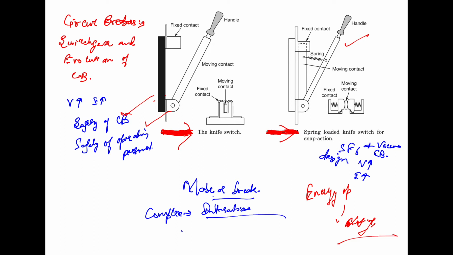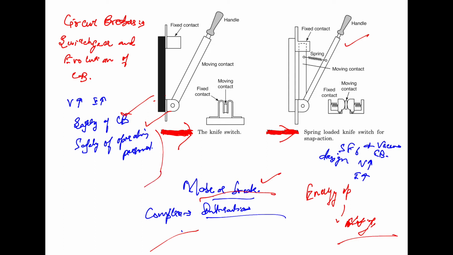Now, the circuit breaker is indeed a simple as well as a complex device. Simple because it is used to make and break the circuit.